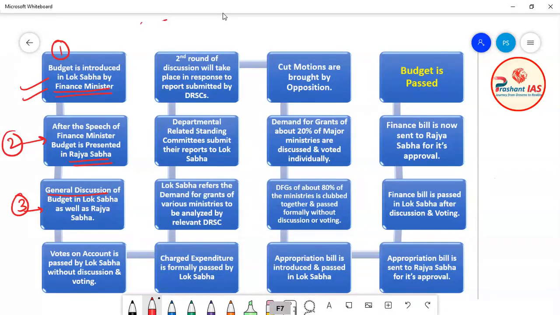Now friends, after this, what is the fourth step? Here you can see on the screen, the fourth step is that the votes on account is passed by Lok Sabha without discussion and voting. Votes on account is passed by Lok Sabha formally. What does it mean when I say it is formally passed?